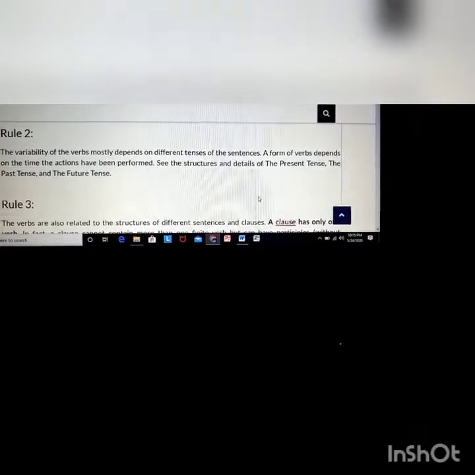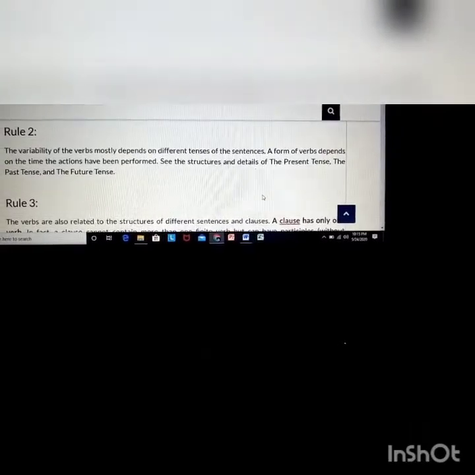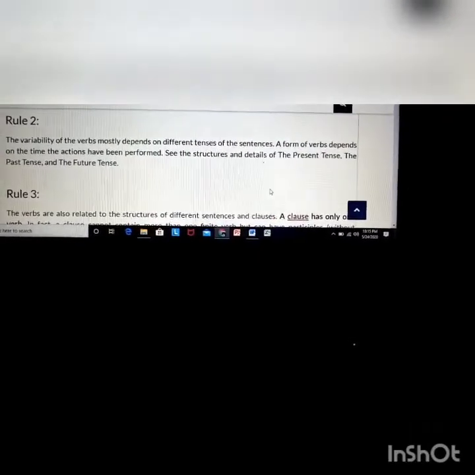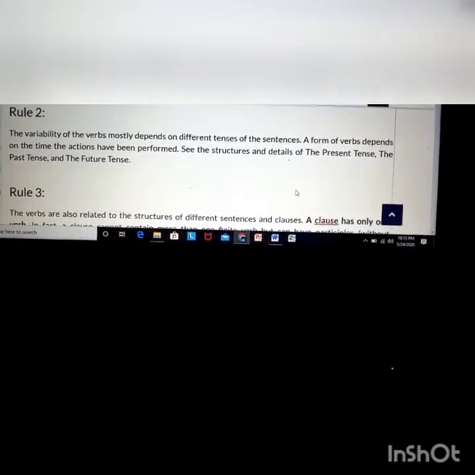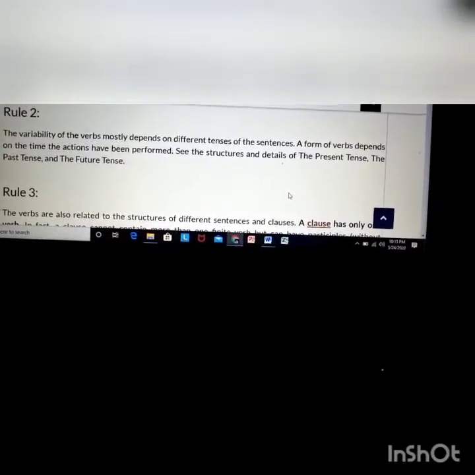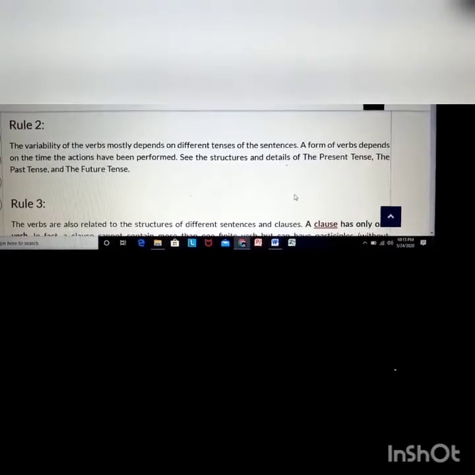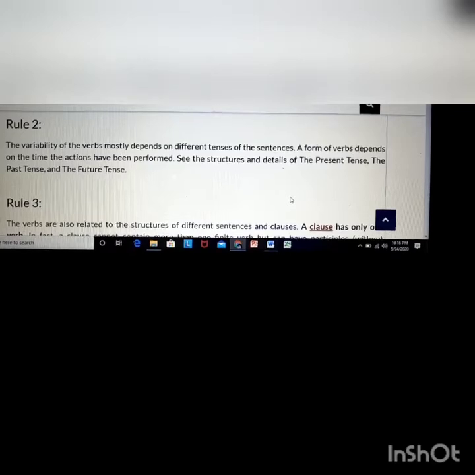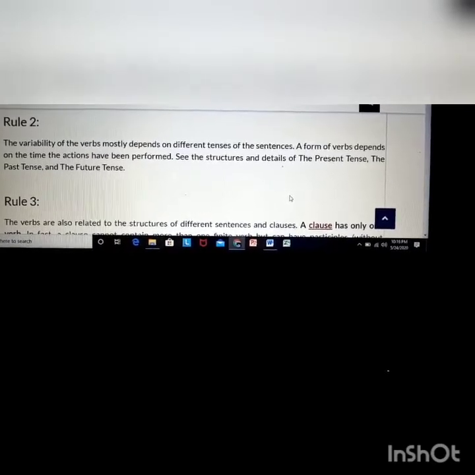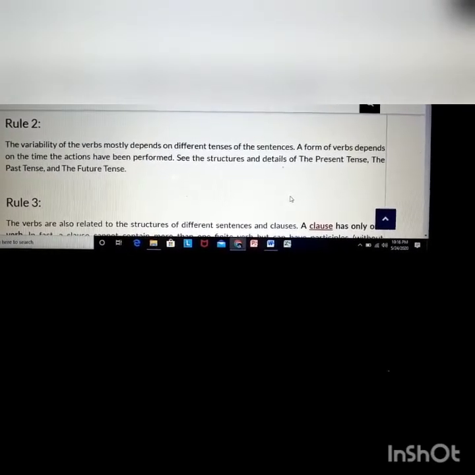Rule number 2, the variability of the verbs mostly depends on different tenses of the sentences. The form of verbs depends on the time the action has been performed. That means the variation of a verb depends on the variation of tenses of the sentences.